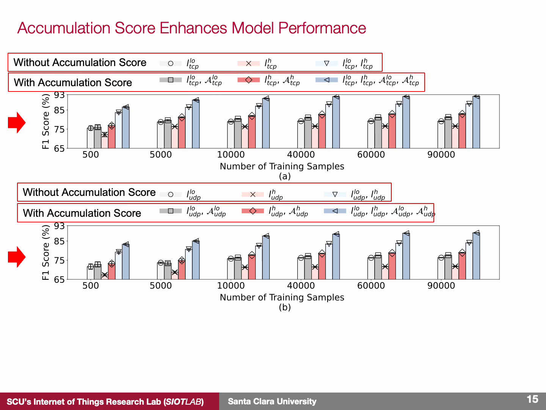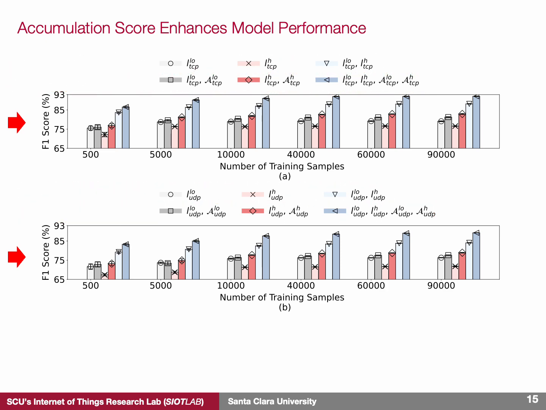These results confirm that even when the model is trained across the full range of accumulation scores, including the accumulation score as a feature consistently leads to improved F1 score.